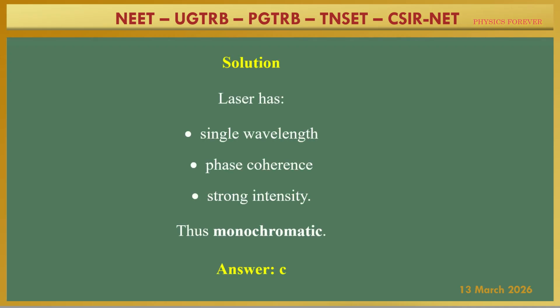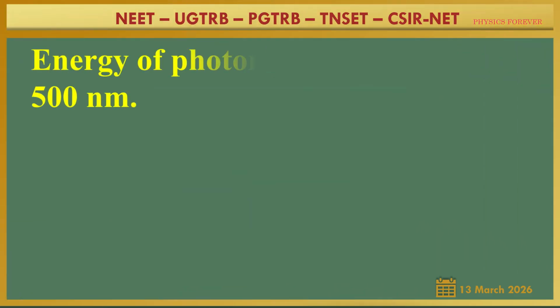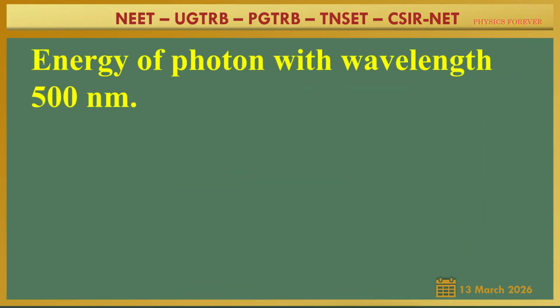So the laser source has a single wavelength and phase, coherence and strong intensity. So it is monochromatic. Now this one is a problem. Sometimes they ask a simple problem. Here you see the energy of a photon with wavelength 500 nanometer. So how to solve this one? We know the formula, and we have to find the energy of the photon.